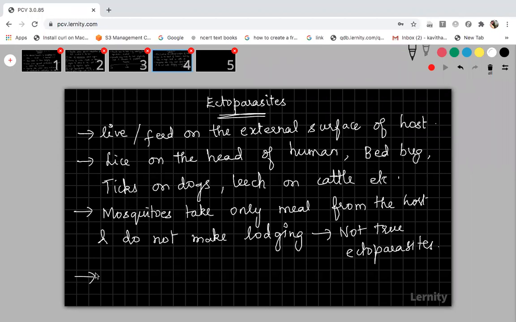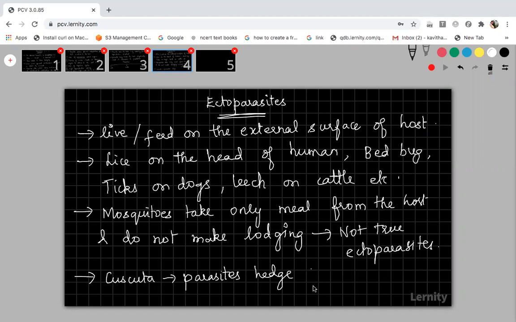For ectoparasites, I will give you one more example in plants, which you would have studied in your earlier classes. Cuscuta, have you studied it? The common plant example of an ectoparasite is cuscuta. It does not have chlorophyll or leaves, lost during evolution, and it parasitizes hedge plants.